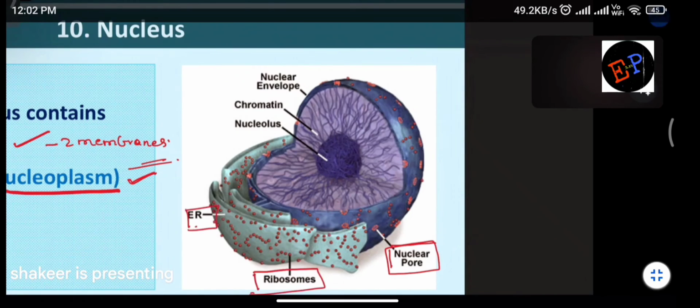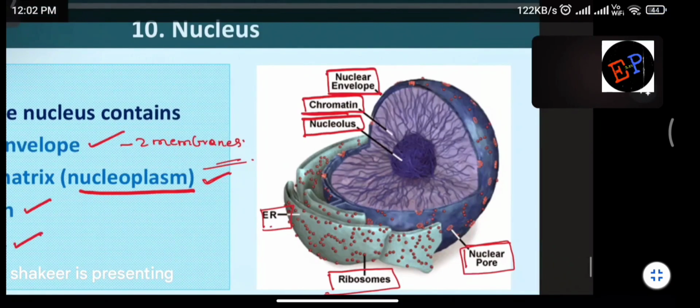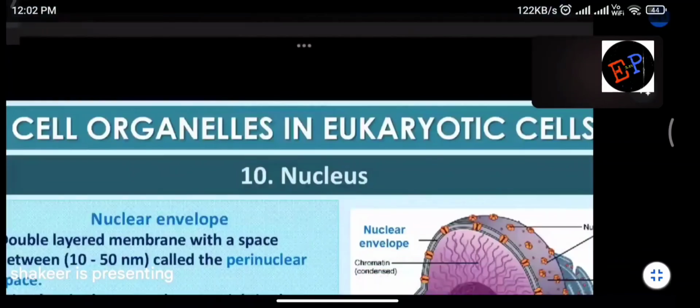Clear? Then inside the nucleus you will find another structure which is called nucleolus, and these dyed thread-like structures are called chromatin, and the outer structure of this nucleus is called the nuclear envelope. So these are the different parts. Okay? Now let us study each of them in detail.